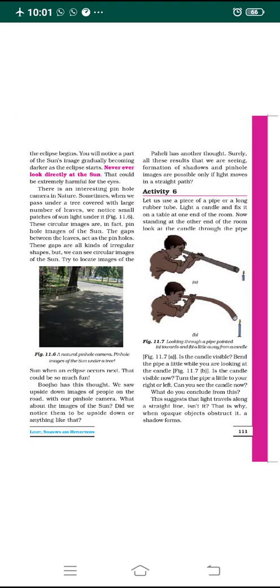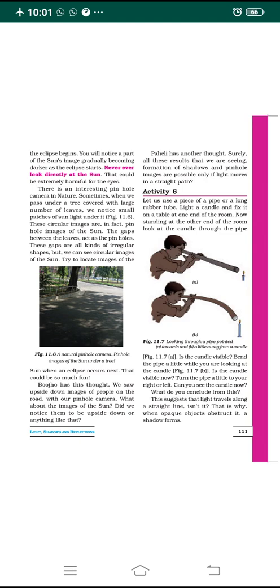So dear students, in the previous class we were discussing the properties of light. That is, light always travels in a straight line. For that we discussed an activity. We took a piece of pipe and a lighted candle kept on a table in one corner of the room.